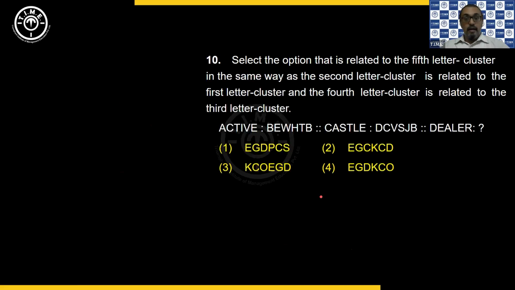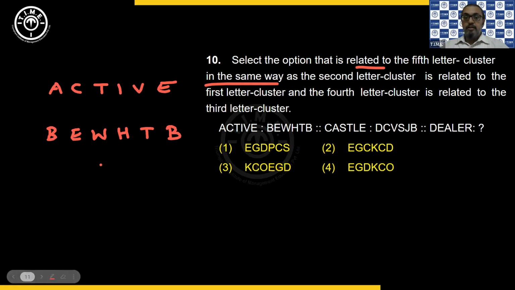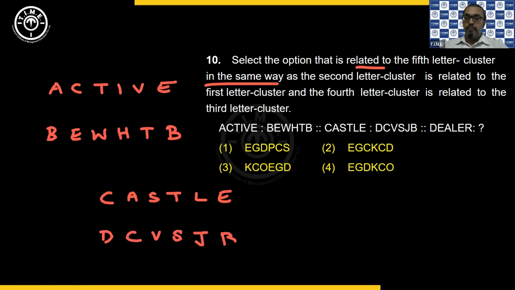Then next one. He says select the option that is related to the fifth letter cluster in the same way as the second letter cluster is related to the first letter cluster and the fourth letter cluster is related to the third letter cluster. Cluster is nothing but a group. So we have the word active and that is related to B, E, W, H, T and B. In the same way you have castle and that is related to D, C, V, S, J, P. Now in the same way, I have dealer. So which is related to dealer?